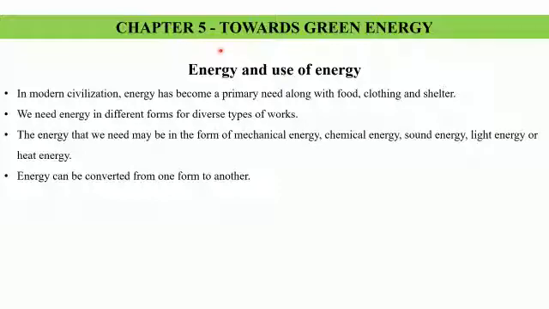And what are the advantages and disadvantages associated with them is what we are going to study in this lesson. We are also going to study green energy. Green energy refers to the production of energy in such a way that it does not cause harm to the environment, does not cause pollution in the environment, and is eco-friendly. So we will even talk about green energy here.